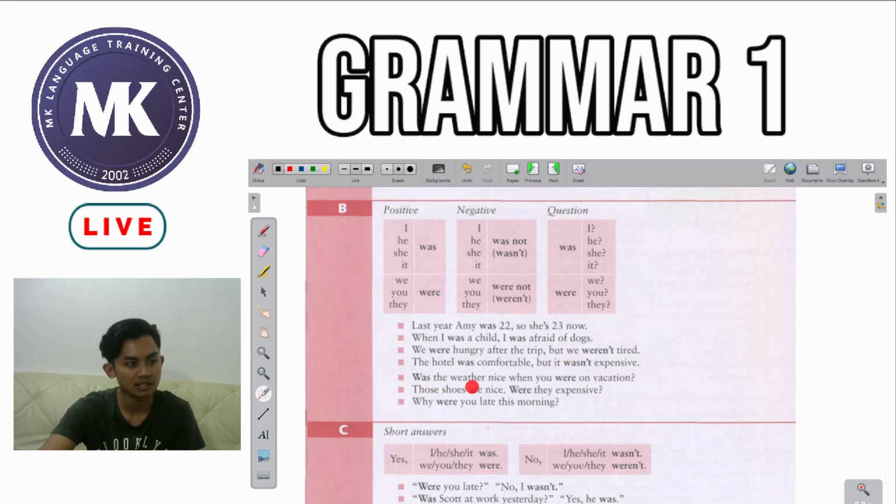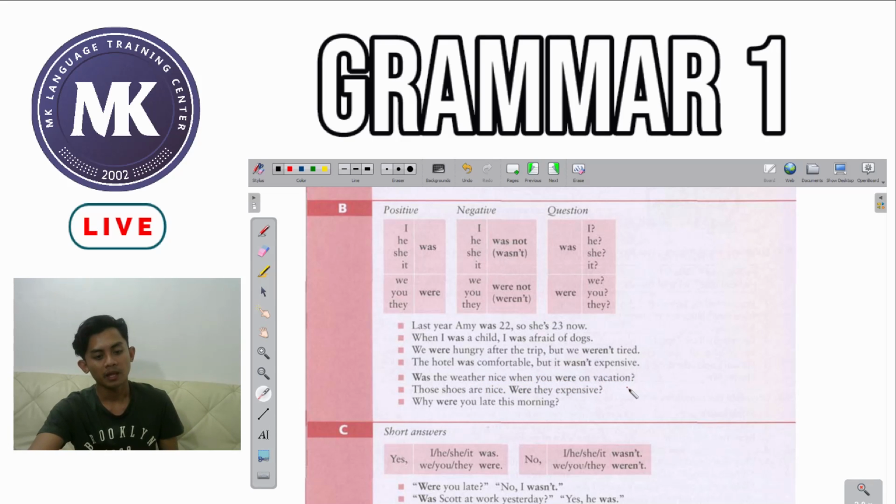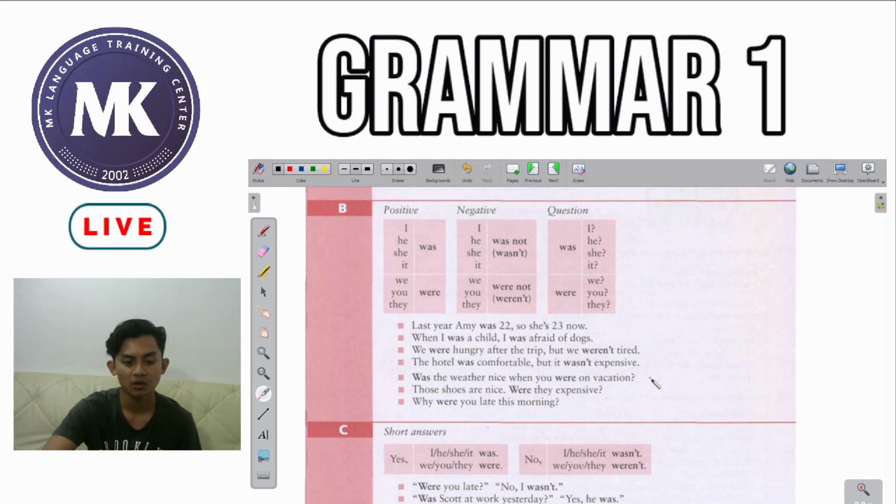Was the weather nice? When you were on vacation. So I'm guessing the person the speaker is talking to recently came back from a vacation. And the speaker wants to ask them about how the weather was when the one being spoken to was on their vacation. So you see here, we're going to talk about how a question is made in this example.